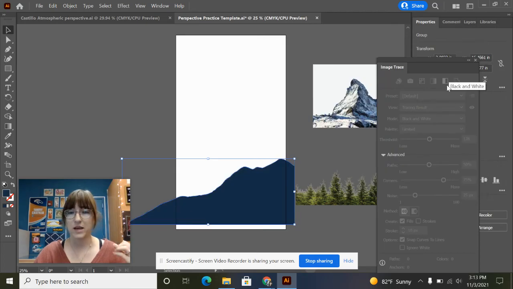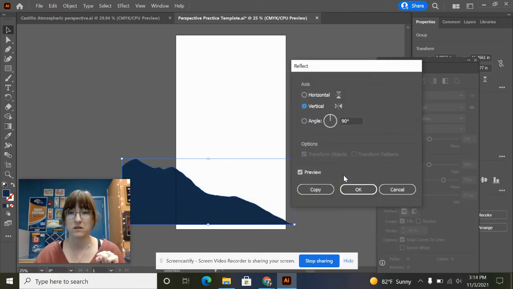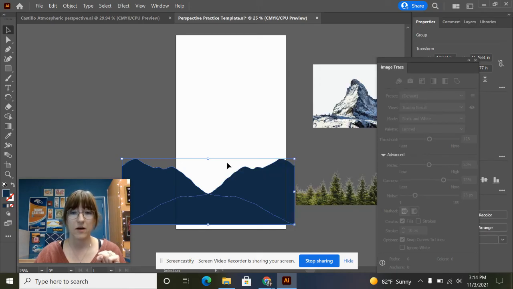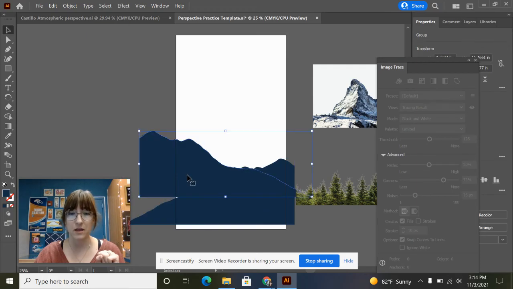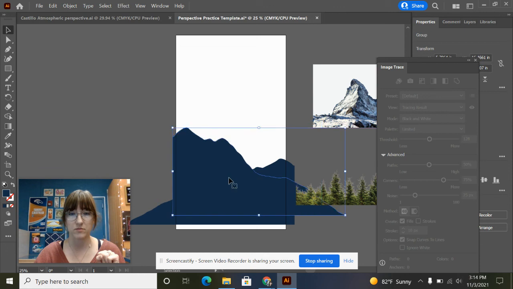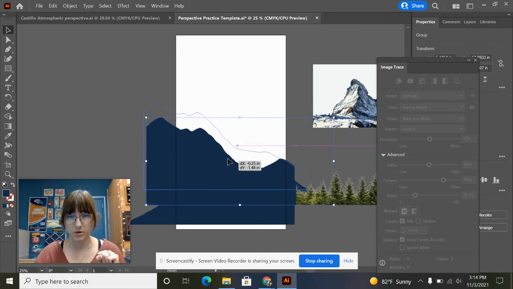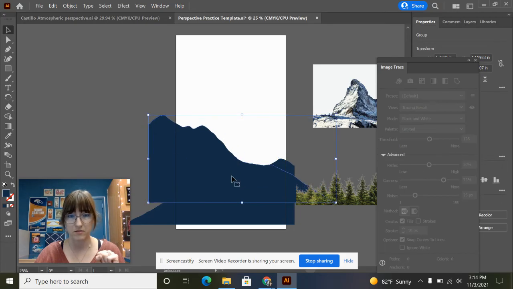And now it works. Okay, so let's just copy this mountain and make it a little bit bigger for our second layer. Okay, so I'm going to right click, transform, reflect. I'm going to reflect it vertically, and I want a copy. So I'm going to copy it. And now I have another mountain that's the same, but I'm going to stretch it out. So I'm going to make it taller, maybe a little bit wider, and then put it behind this guy.